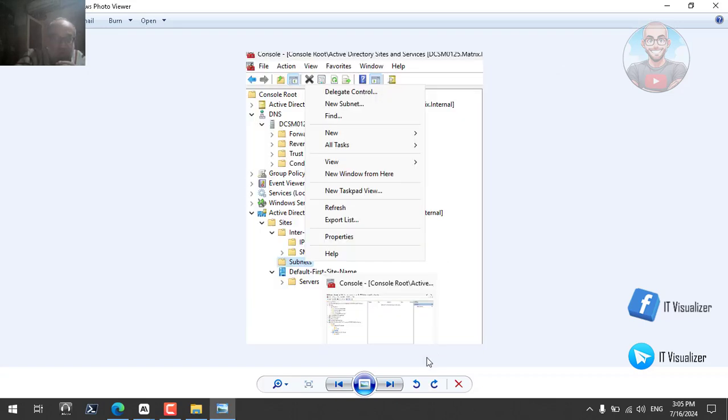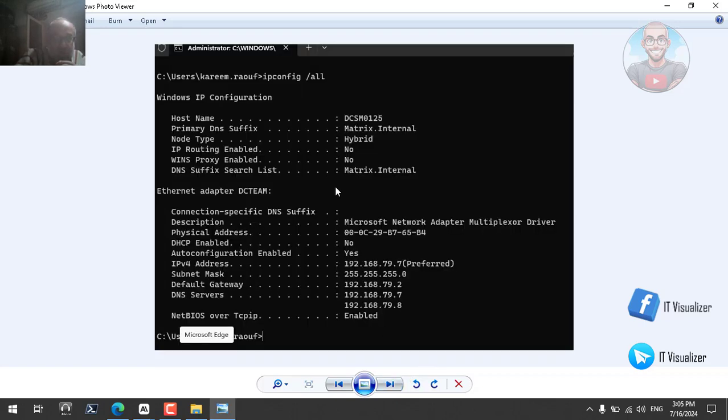The same, I need to go to my domain controller and type the same ipconfig /all. Here I can see that my subnet is 192.168.79. This is the subnet. So I need to make a new subnet and attach it to my default first site. Okay, let's go and do that.